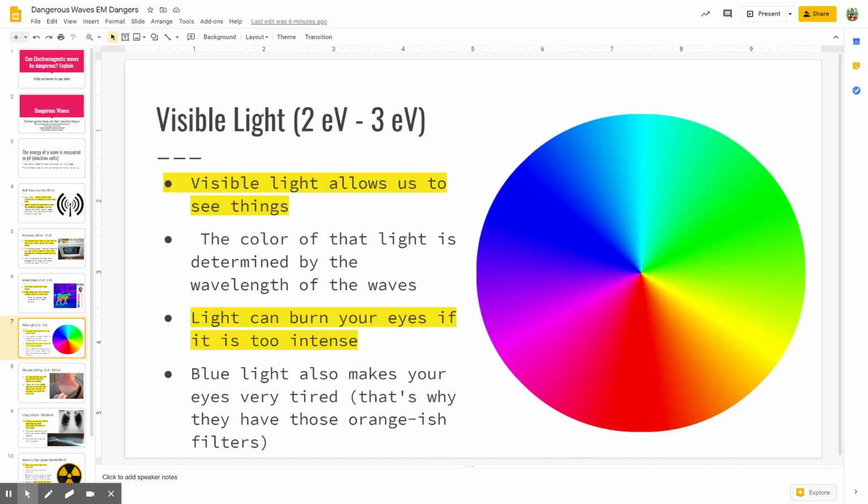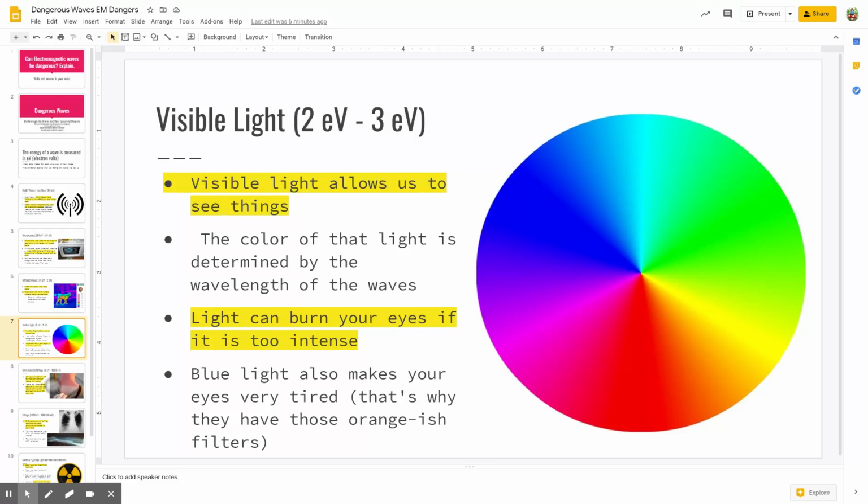So we talked about this already in our last unit. We talked about how blue light has a whole lot of energy, and that's why it makes your eyes tired, and that's why they make those nighttime filters that are kind of orange or yellowish on your phone. That's to kind of help cut down on the blue light so it doesn't tire your eyes out as bad. And it also makes it easier for us to sleep at night.